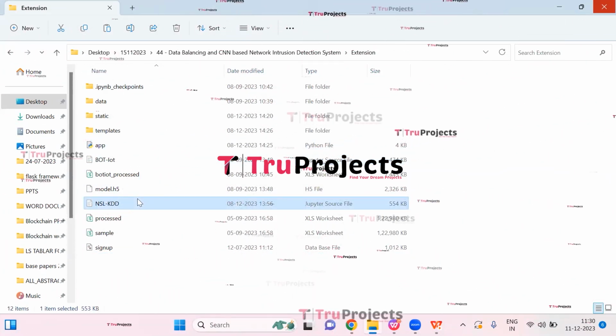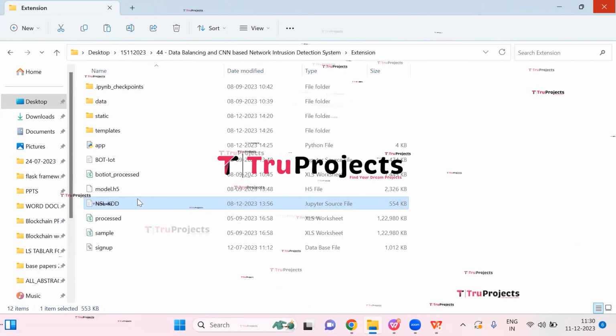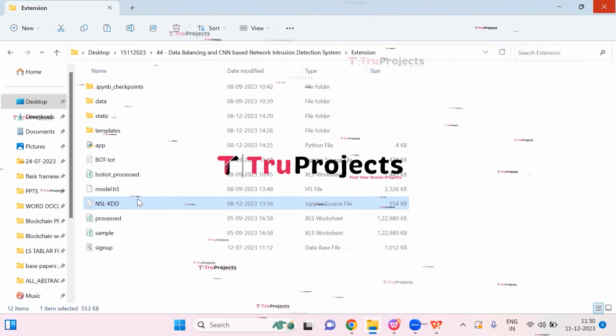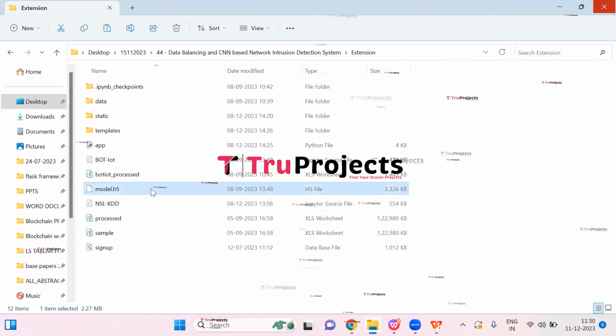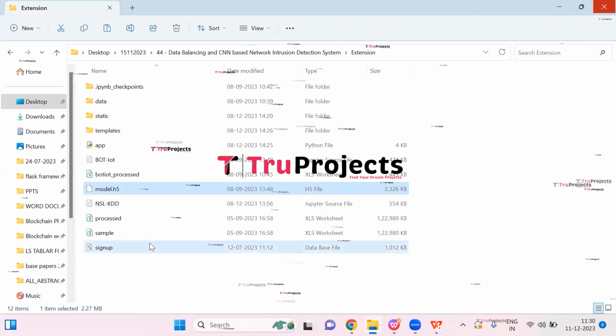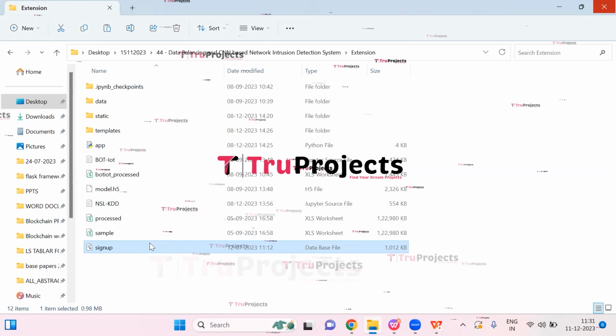These are Jupyter Notebook files which contain a combination of code, graphs, and outputs all in one place. It allows users to write and execute code in individual cells, making it a popular choice for data science. This is the model file which contains algorithm information which will be loaded into the project code during runtime. This is the signup.db file. This file is the database file used to store user information.